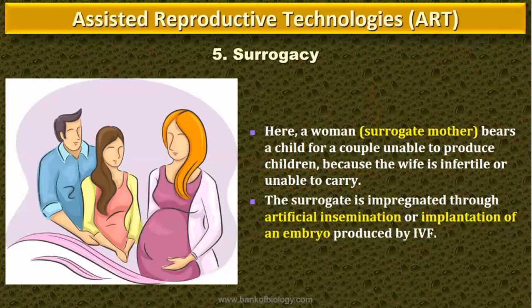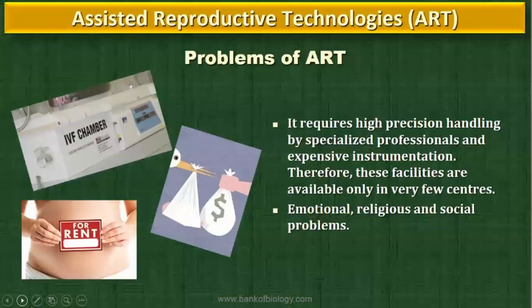The fertilization will happen either outside or inside the body of the surrogate mother, and the surrogate mother is impregnated through artificial insemination of the father or implantation of an embryo produced by IVF. Surrogacy can be done. Clear, everybody?